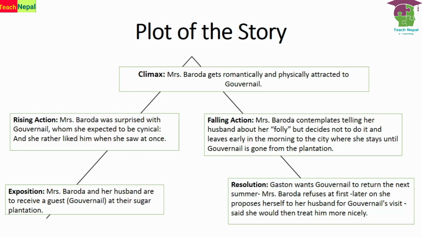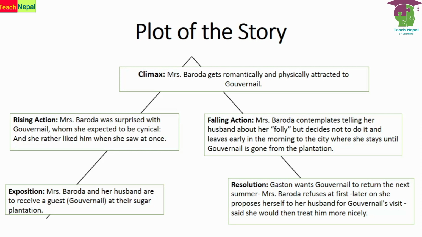Falling action: Mrs. Baroda contemplates telling her husband about her folly, about that kind of temptation, but decides not to do it and leaves early in the morning for the city, where she stays until Gouvernaya is gone from the plantation. She could not say that to anyone, so she went out of the city.